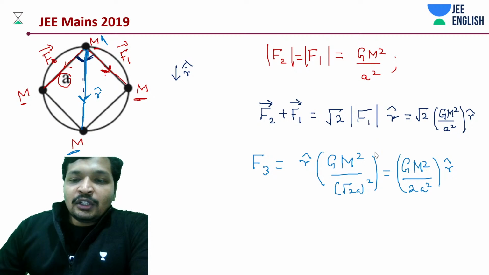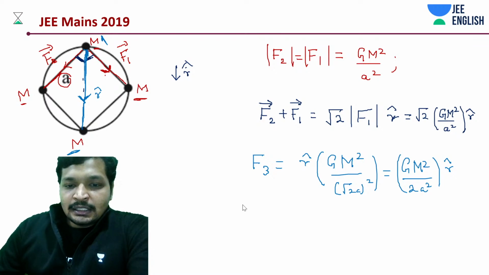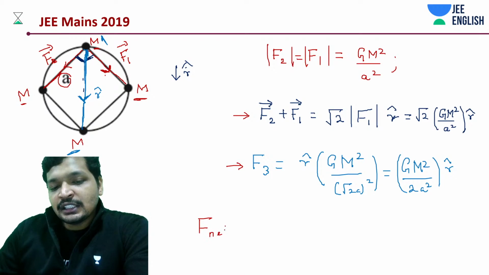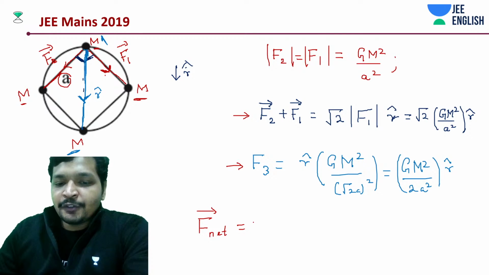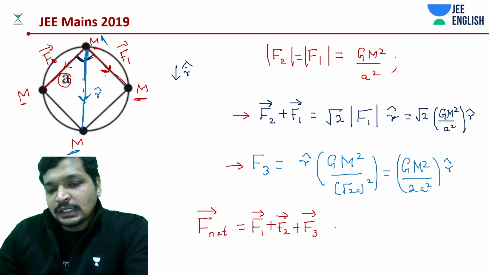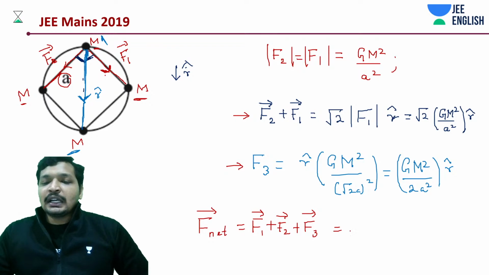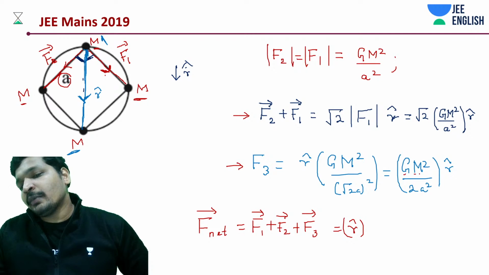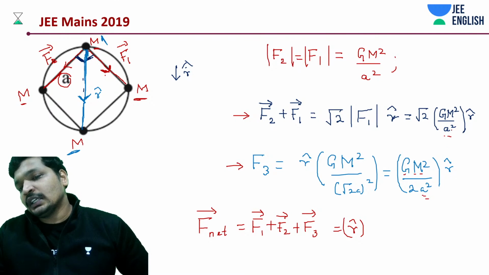Now what is the total force, students? It's really simple. If I'm going to talk about net force, I'm going to add this quantity and this quantity, and that means net gravitational force on one of the masses is going to be F1 plus F2 plus F3. That is going to be some Gm square, along the r cap direction. Some Gm square by a square appears to be common. Just take out that.